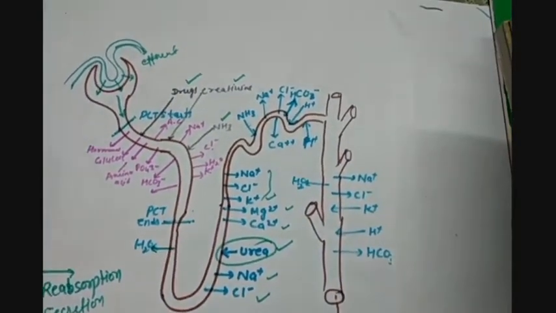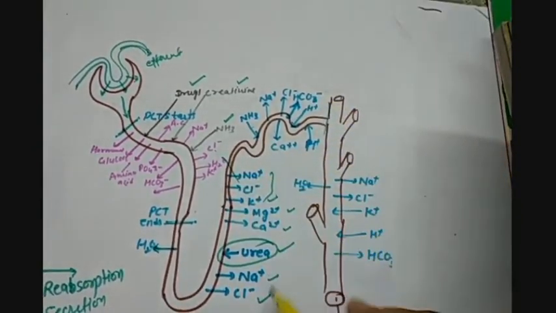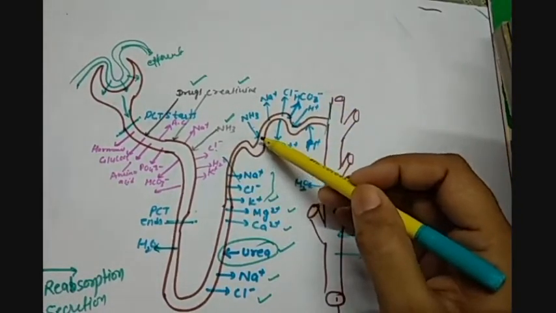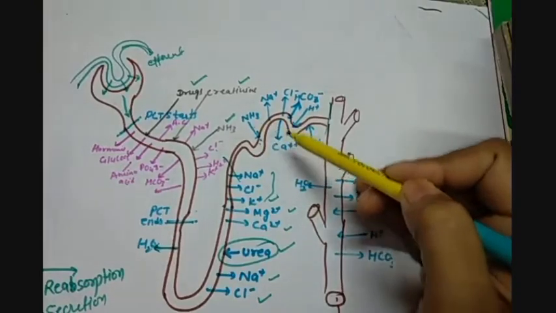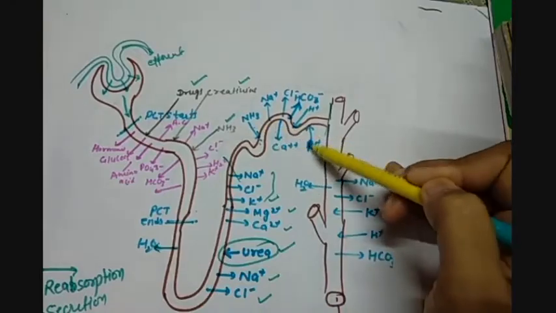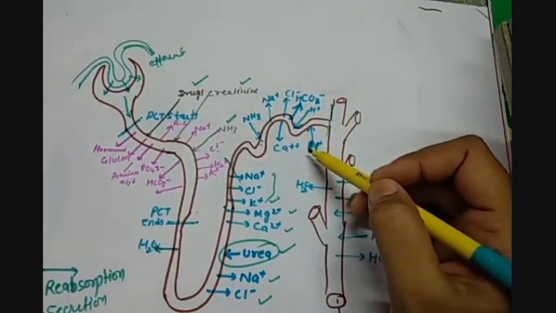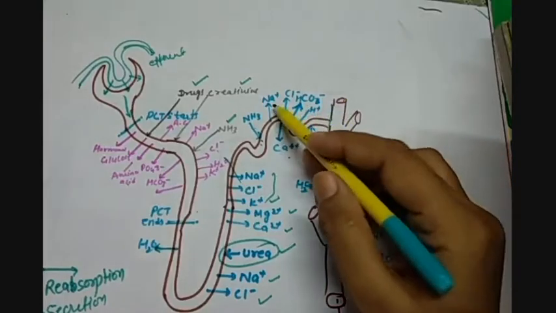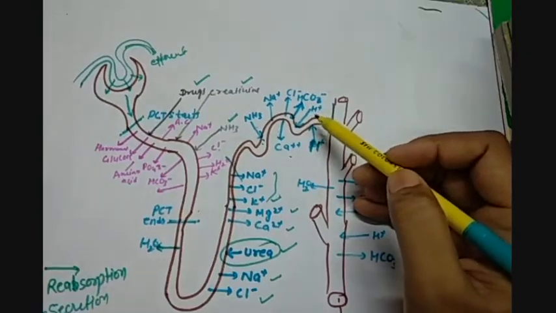Then further, this is the portion of the DCT. What is happening here? Here ammonia is secreted in the filtrate. What else is being secreted? Hydrogen ions. Then what is being reabsorbed? Calcium, sodium, chlorine, carbonate ions. These are getting reabsorbed in the capillaries.